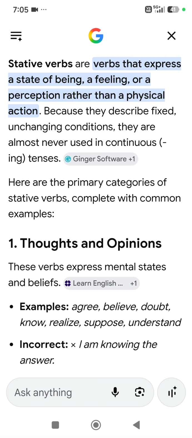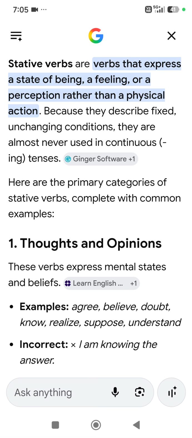A verb which shows a state of being, a feeling, or a perception is called a stative verb because they describe fixed, unchanging conditions.